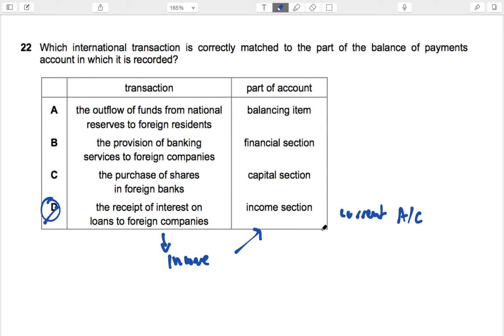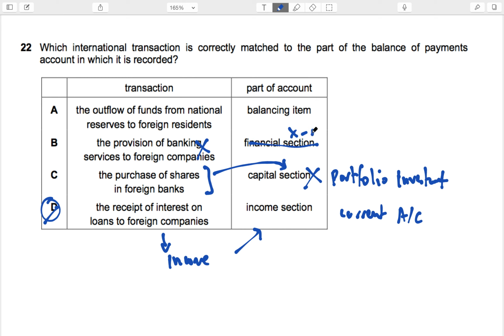Purchase of shares in foreign bank comes in the financial account. What part of the financial account? The portfolio investment of the financial account. So this is wrong. Provision of banking services. Services come in X minus M of services. In other words, current account services section or invisible trade. The outflow of funds from national reserves comes under reserves and not in the balancing item. Balancing is more of an accounting entry. Okay, so even this is wrong.